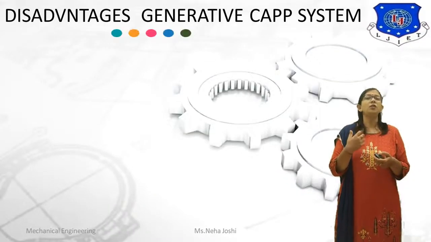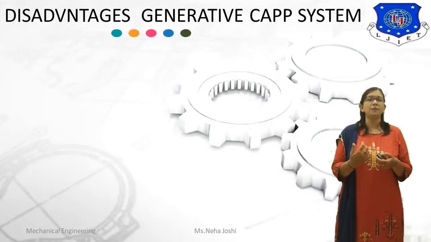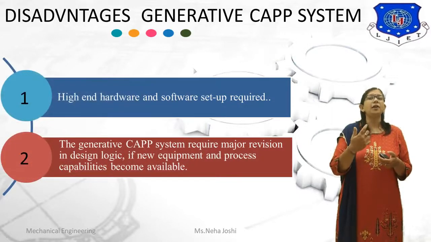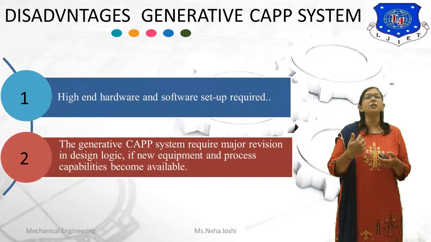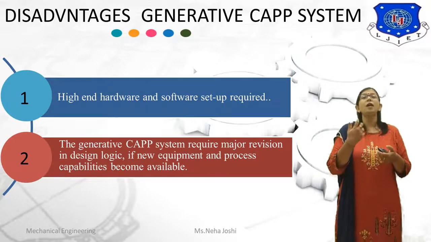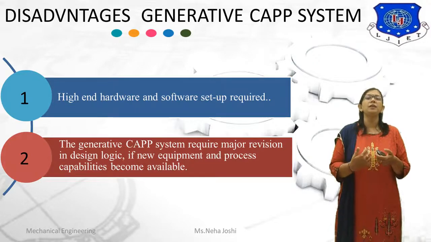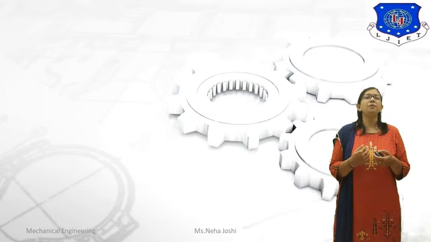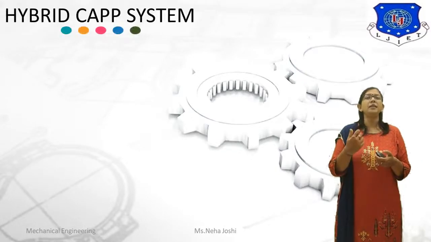Now, what are the limitations or disadvantages of generative type CAPP system? High-end hardware and software setup is required, and the generative CAPP system requires major revision in design logic if new equipment and process capabilities become available.